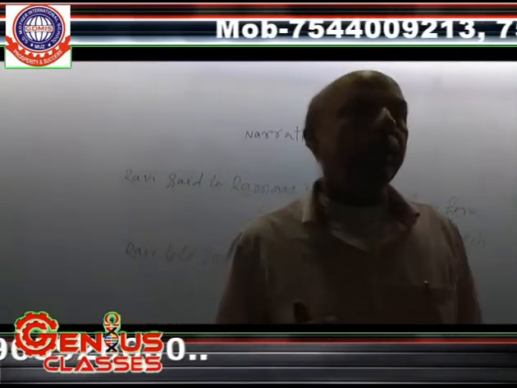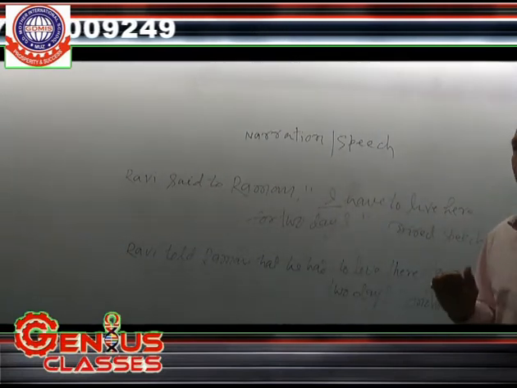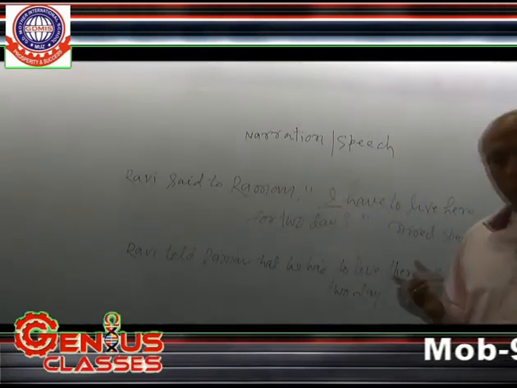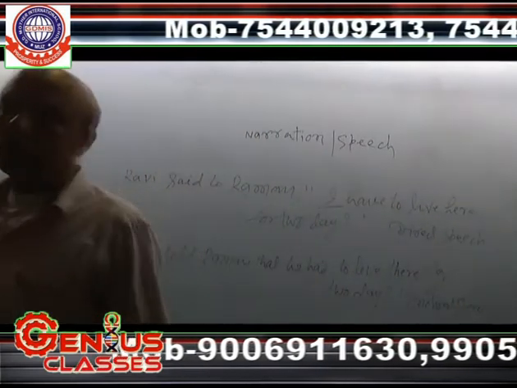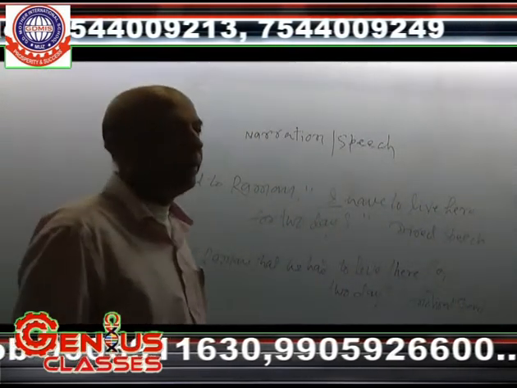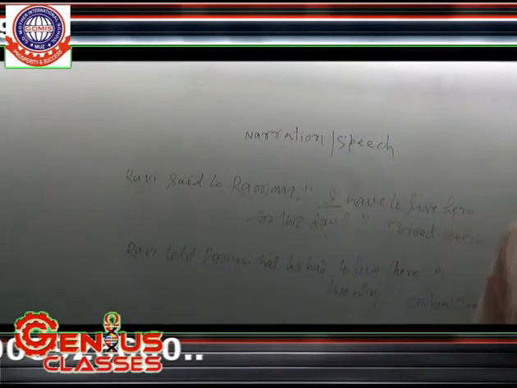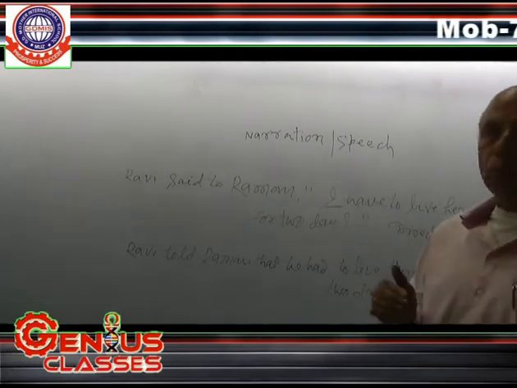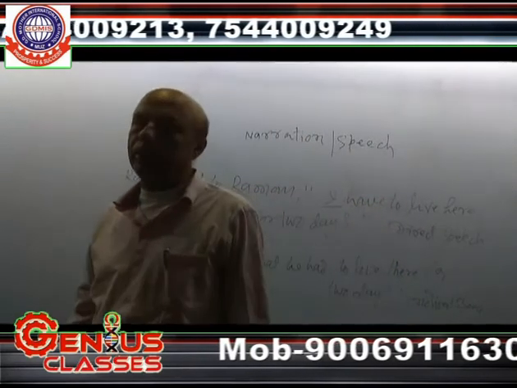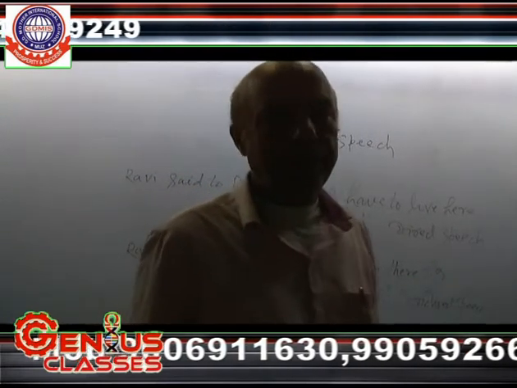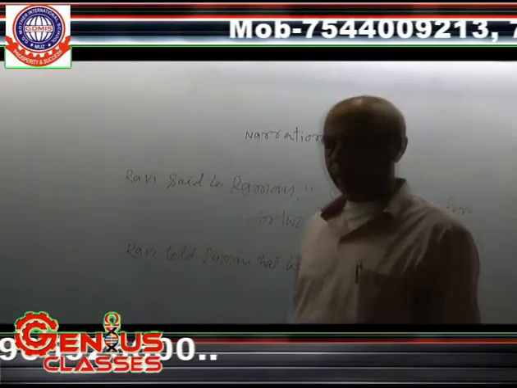And whenever we have command over general rules, thereafter there is no problem how to change from direct into indirect. Again, I am going to define narration. I have already told at the beginning, the act of reporting the exact words of the speaker is called narration. It has been divided into two parts, direct narration and indirect narration.